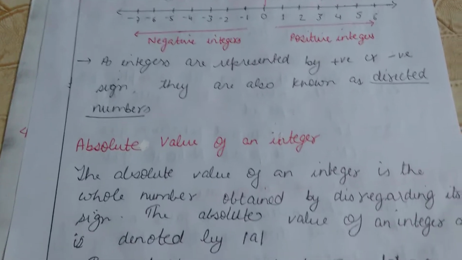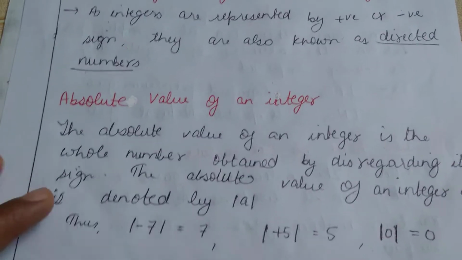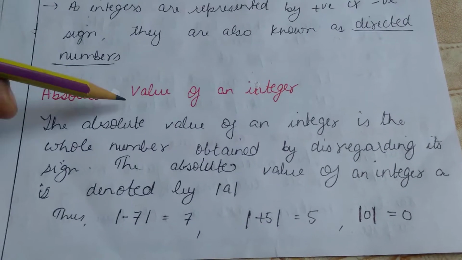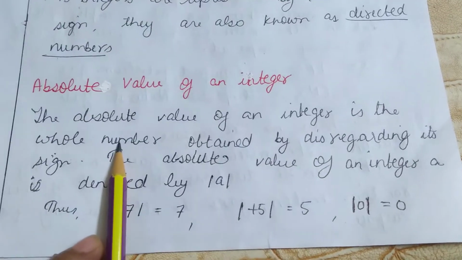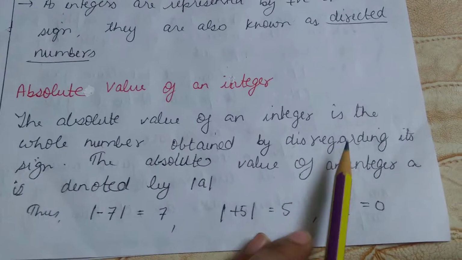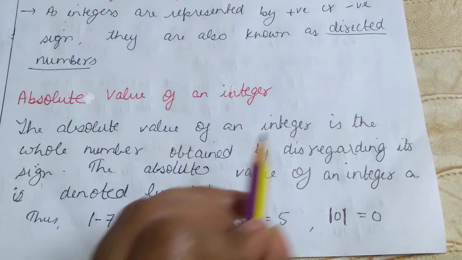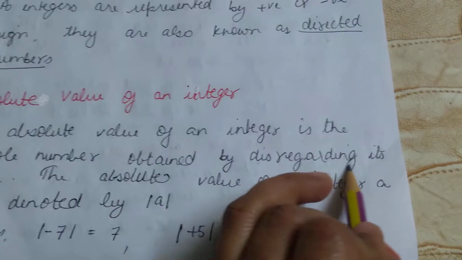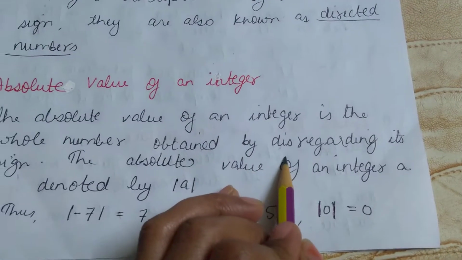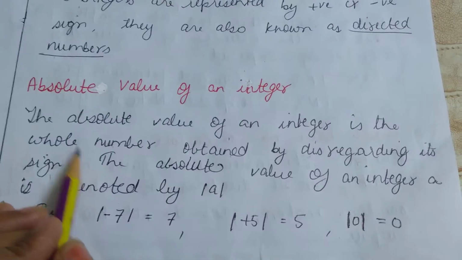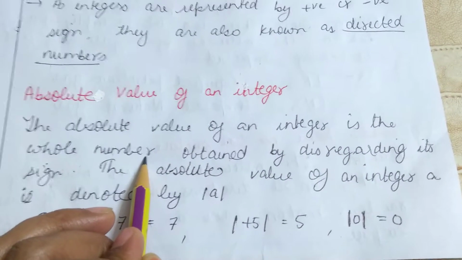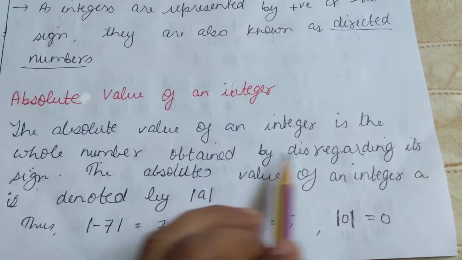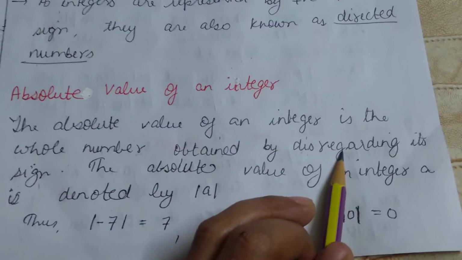Now next is the absolute value of an integer. The absolute value of an integer is the whole number obtained by disregarding its sign. Now, disregarding means without any sign. The absolute value of an integer is a whole number. Whole numbers start from 0. It is obtained by disregarding its sign. Disregarding means without sign.